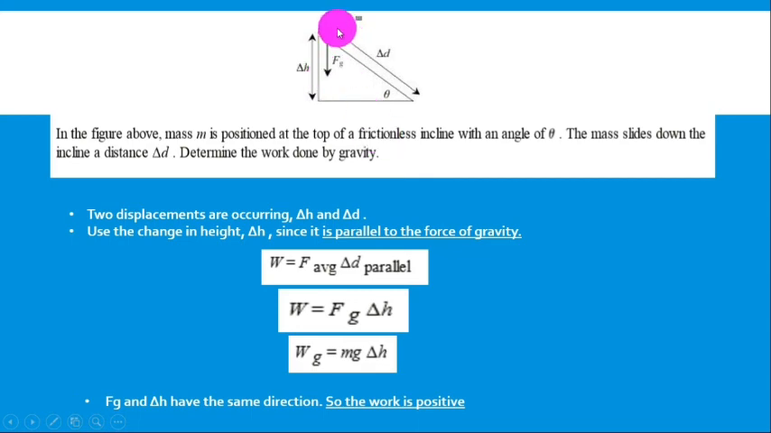If the mass starts to move from here toward up, and I ask you to find the work of gravity in this case, the same formula we are going to use. The only difference is that work is negative in this case because the object is moving toward up and the force of gravity is toward down, opposite to each other, so negative work.